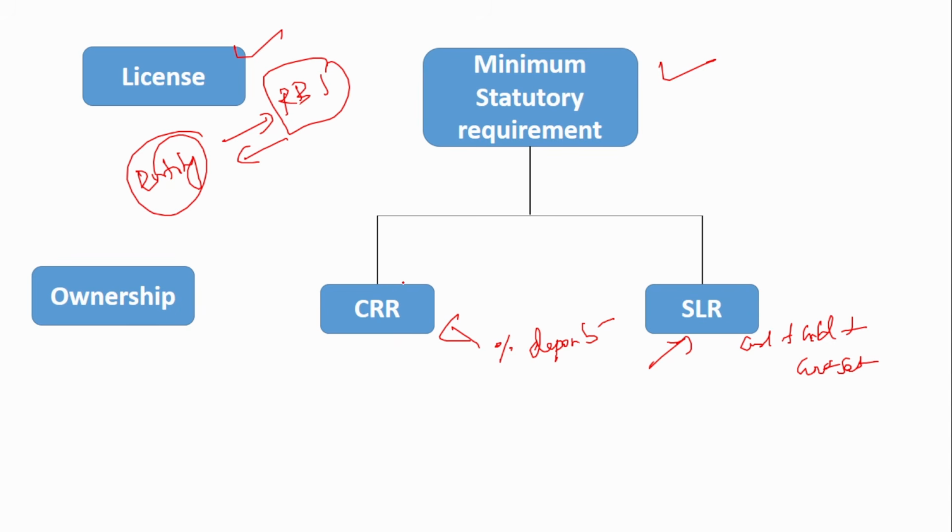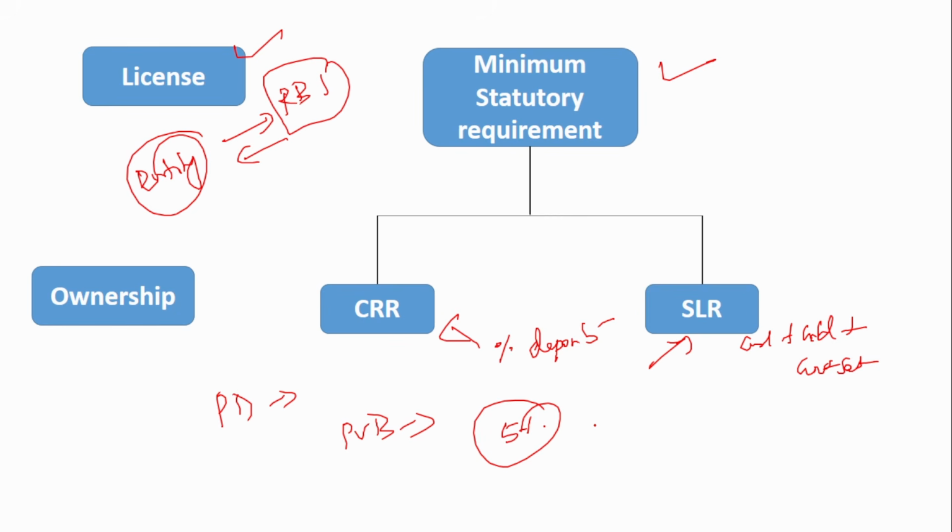Next is the ownership. We know that the public sector banks are majorly owned by the government, right? So the major shareholding is the government. In the private sector bank, the major shareholding is the promoter and the people. If you see in the public sector or the private sector bank, if any entity or individual wants to own a share of 5%, then they have to notify or get approval from the Reserve Bank of India.